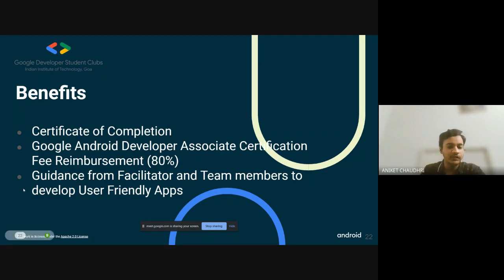Other than that, you will get guidance from the facilitator as well as team members to develop user-friendly apps. You can always consult us if you want to make your own app. Also, we will be making an app towards the end of this program. We all will be making an app together, and that will be submitted to Google. And if Google finds it appropriate, it will be shared on their social media profiles also.